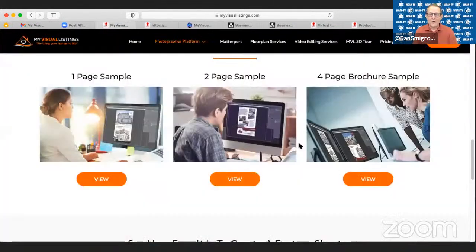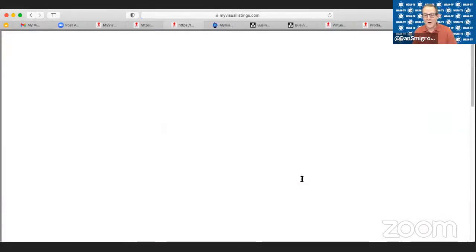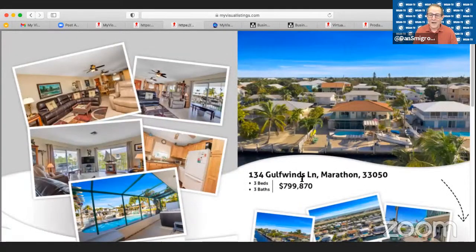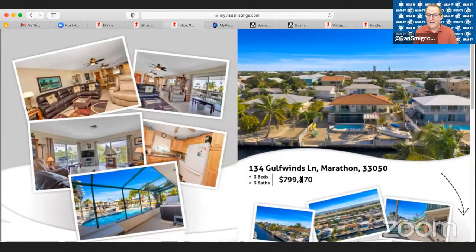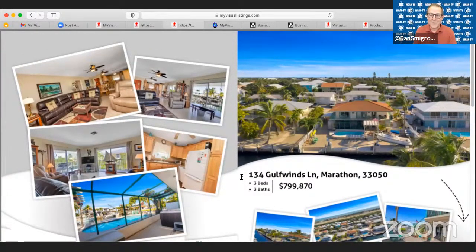picking out, do you want one page? Do you want 2 pages? Do you want 4 pages? And then you start to pick colors and styles. So do you like pictures jumbled together, or do you like them nice and square, organized? Do you like this color palette?